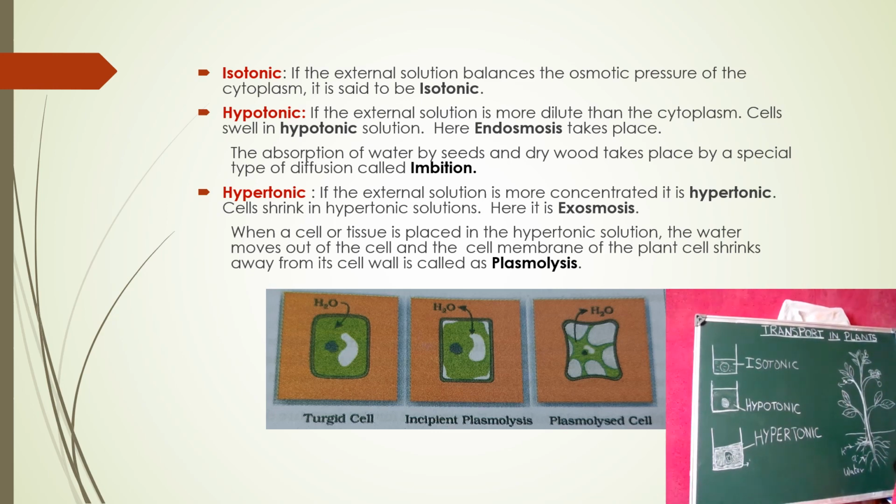This shrinkage of the protoplast is the plasmolysis. The cell wall does not shrink because it is a little bit thicker, so it cannot shrink. Only the protoplast shrinks here, and this shrinkage is the plasmolysis.